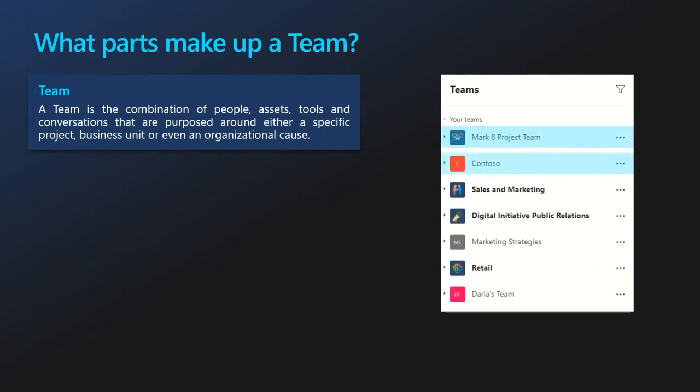So you have your overhead, your umbrella, which is your team itself. That's the combination of the people that you're working with, the conversations that you're having about your work, the tools and applications that you're using to get your work done. Those can be geared towards different things, right? So for y'all, they could be geared towards specific classes that you're in. They could be geared towards specific projects that are being worked on, school clubs, a whole bunch of different options are at your fingertips there.